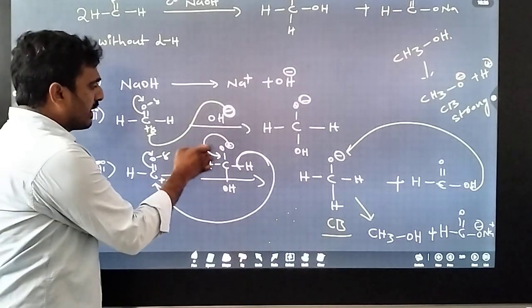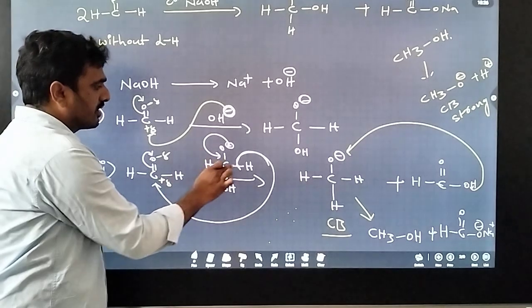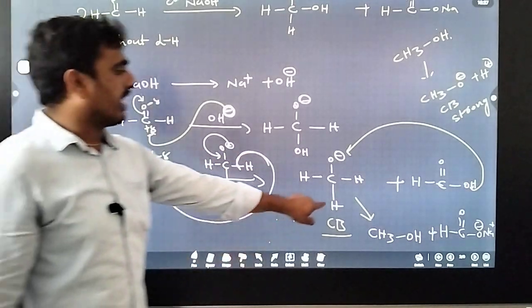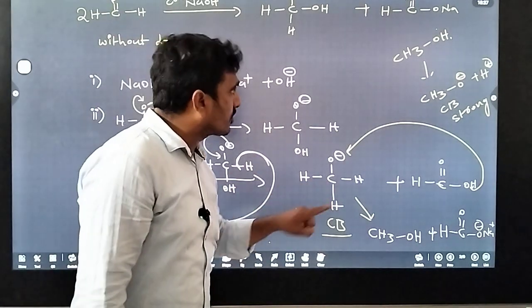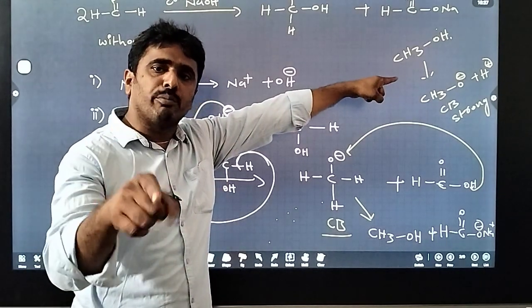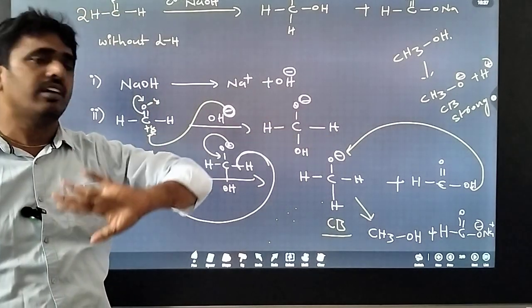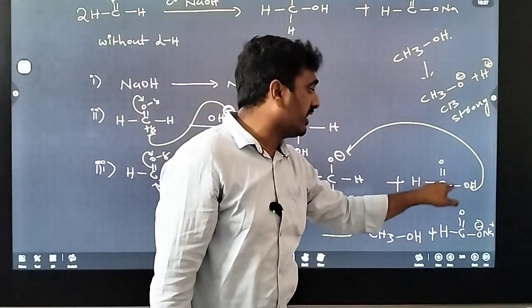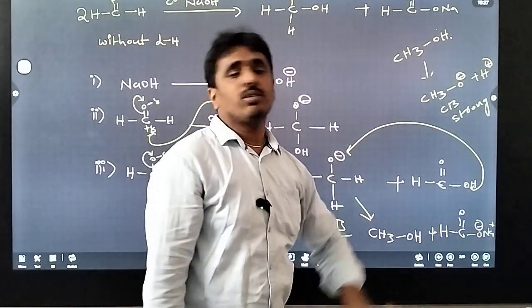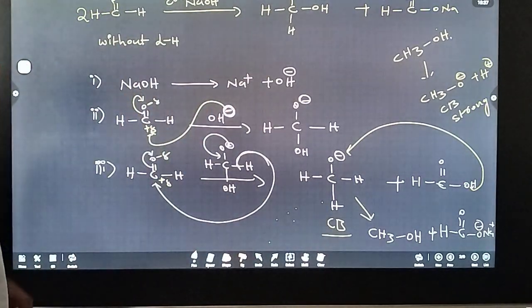So that's why this compound rearranges. Again electron displacement to here, this hydride ion is displaced. Hydride ion means H minus. It is displaced towards the electrophilic center, with electron displacement towards here. So we get this compound. This is the conjugate base of methanol. Methanol is a weak acid, so the weak acid's conjugate base is strong, which can accept the proton from an acidic compound. So acid is there, which provides the H plus ion to attack the oxygen. We get alcohol and the sodium salt of the carboxylic acid. So this is the basic information.